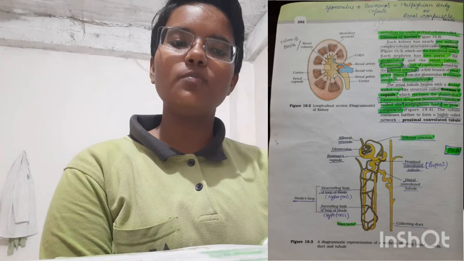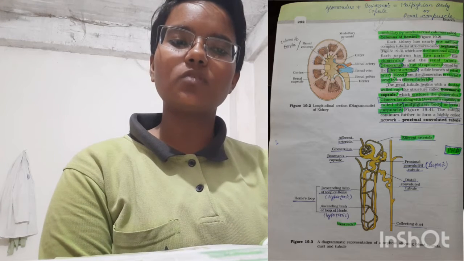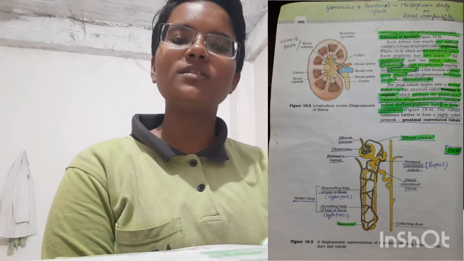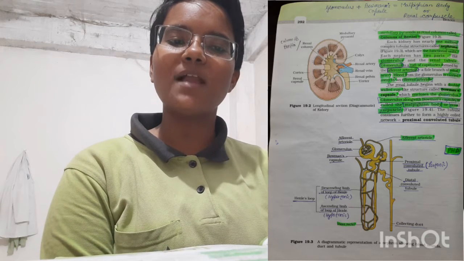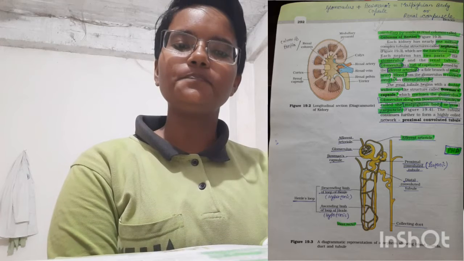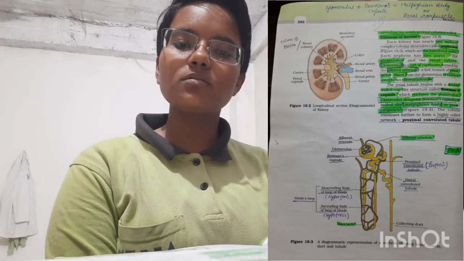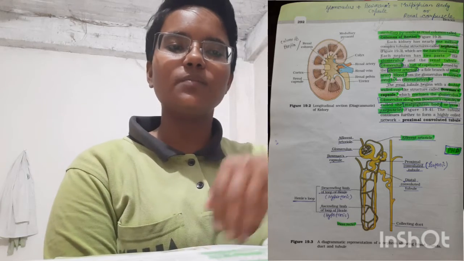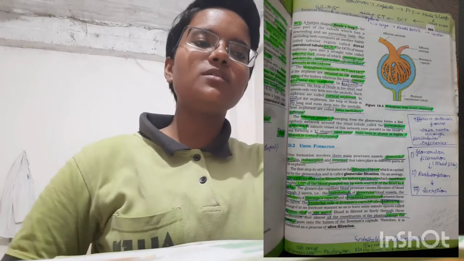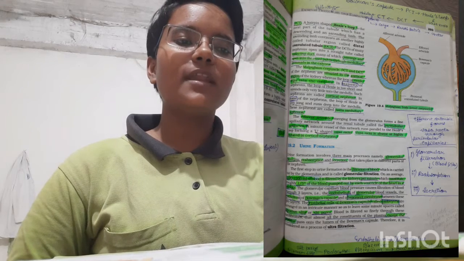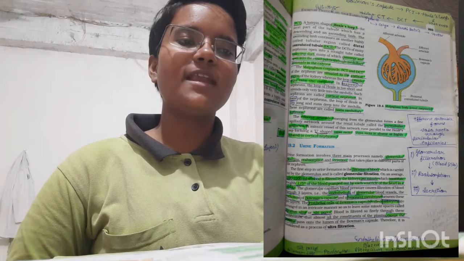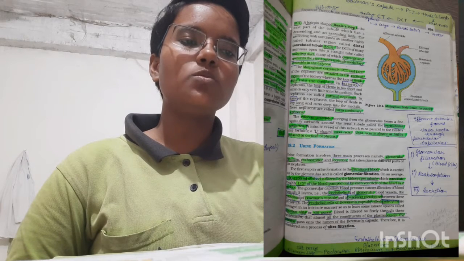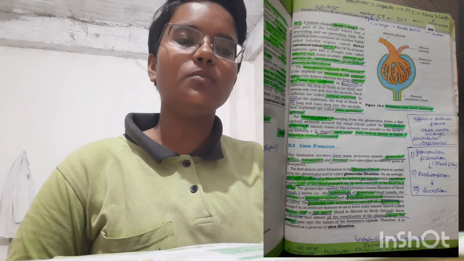The renal tubule begins with a double-walled cup-like structure called Bowman's capsule, which encloses the glomerulus. The glomerulus, along with Bowman's capsule, is called the Malpighian body or renal corpuscle. The tubule continues further to form a highly coiled network, the proximal convoluted tubule, PCT, and then a hairpin-shaped Henle's loop, the next part of the tubule, which has a descending and ascending limb. The ascending limb continues as another highly coiled tubular region called the distal convoluted tubule, DCT.